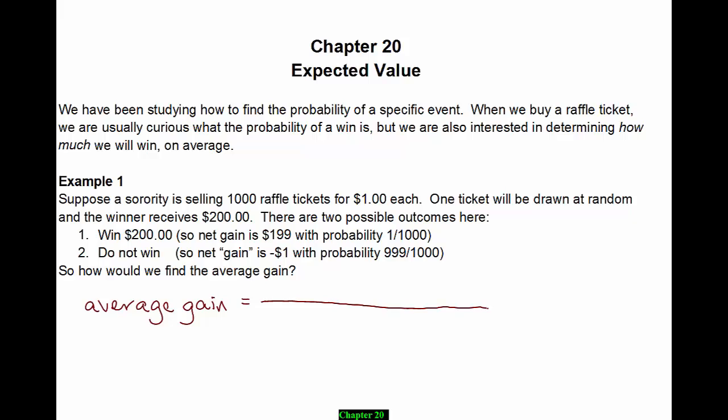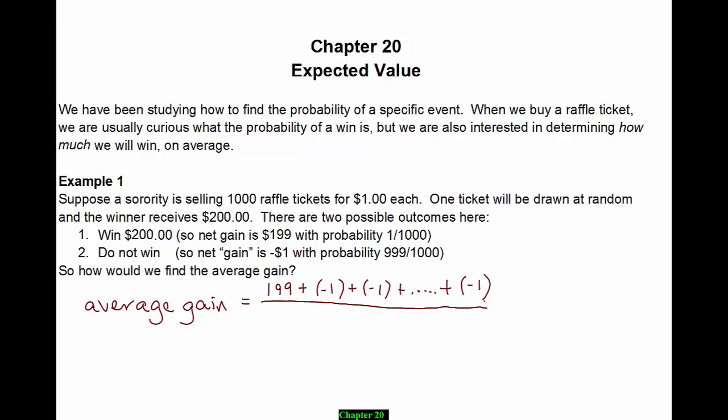So for gain, we either win $199 or lose our dollar. So we've got one person that's going to win $199. And then we've got the first person who loses their dollar, plus the second person that loses their dollar, all the way up to the last person that loses their dollar.